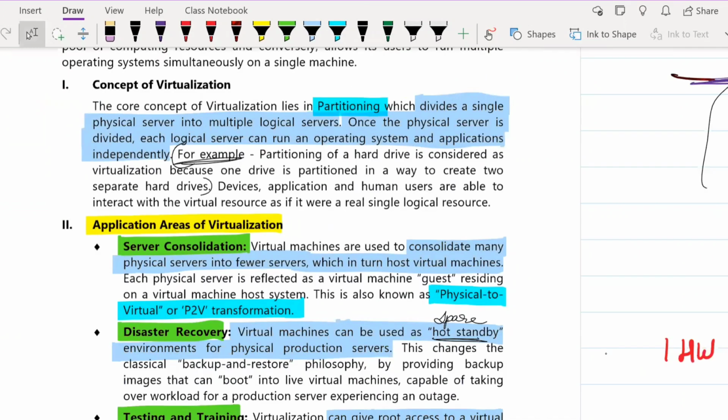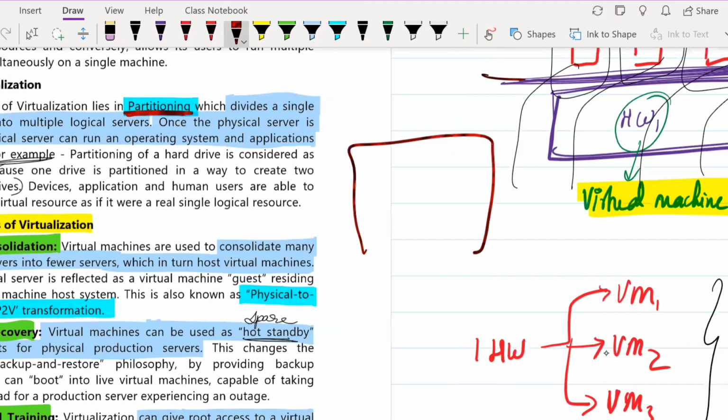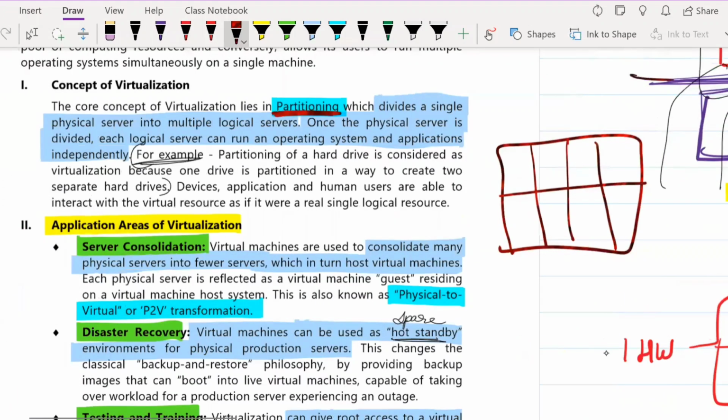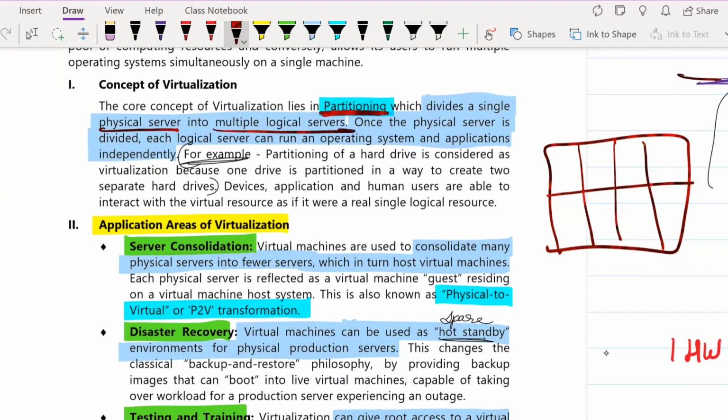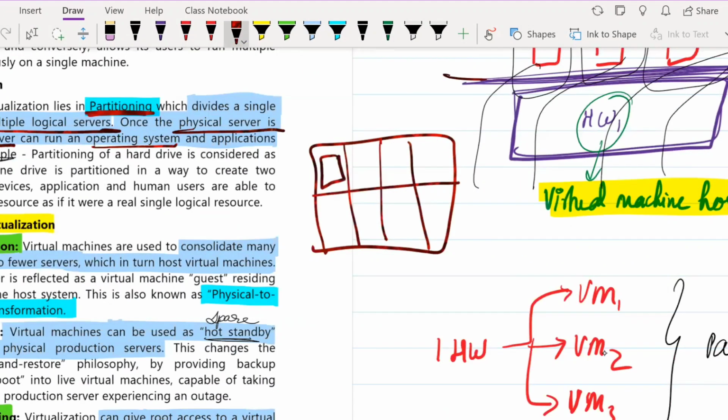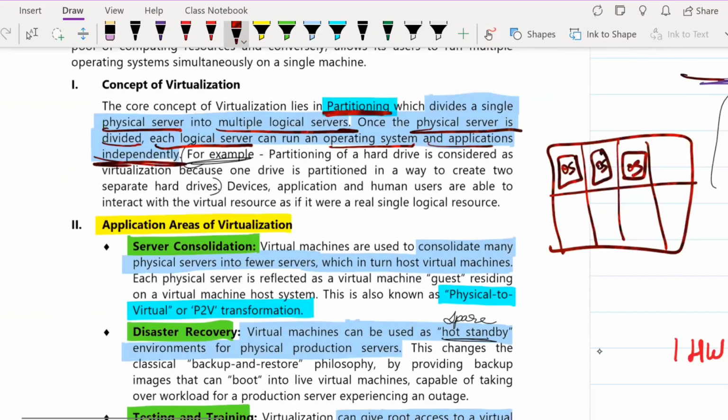The core concept of virtualization is partitioning. That means there is one room and you partition it into multiple parts. It divides a single physical server into multiple logical servers. One physical server will be there, but logically there will be multiple servers. Once the physical server is divided, each logical server can run a different operating system and applications independently.